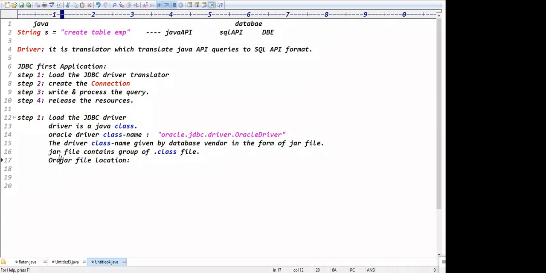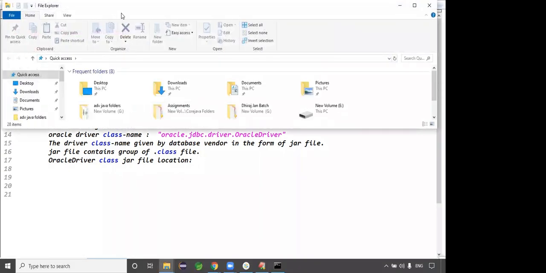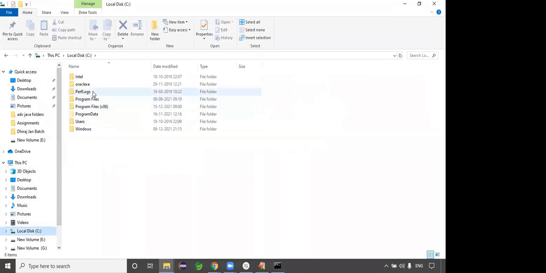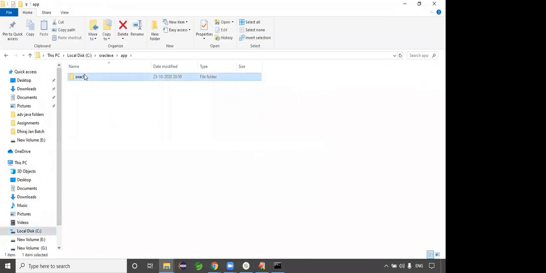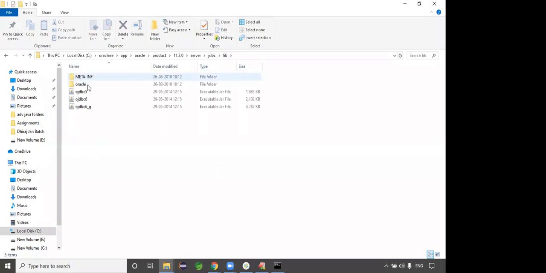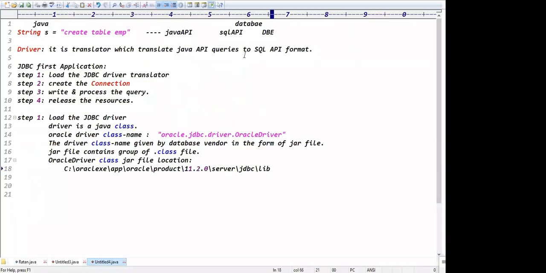Okay, where is the Oracle driver class jar file present? Once you install Oracle, go to the location: Local Disk C, Oracle XE, app, oracle, product, 11.2.0, server, and there we have JDBC. Here you can find the lib folder, and the lib folder contains the corresponding jars. This is the location, basically.